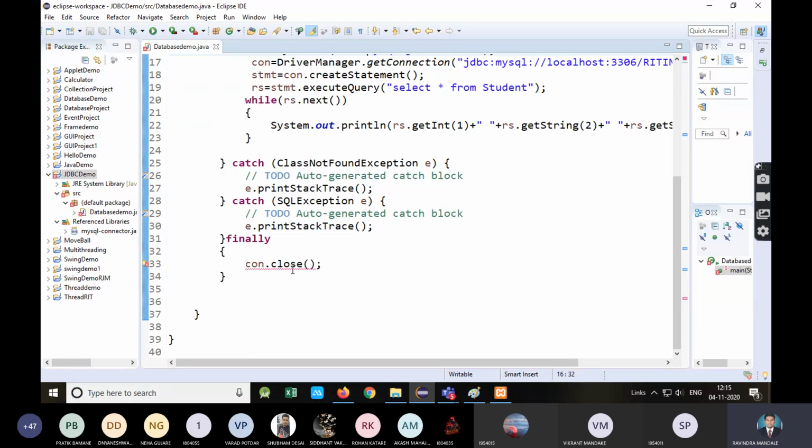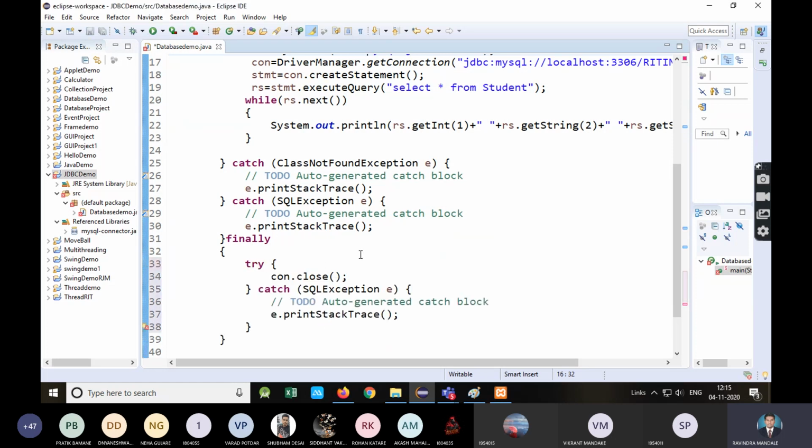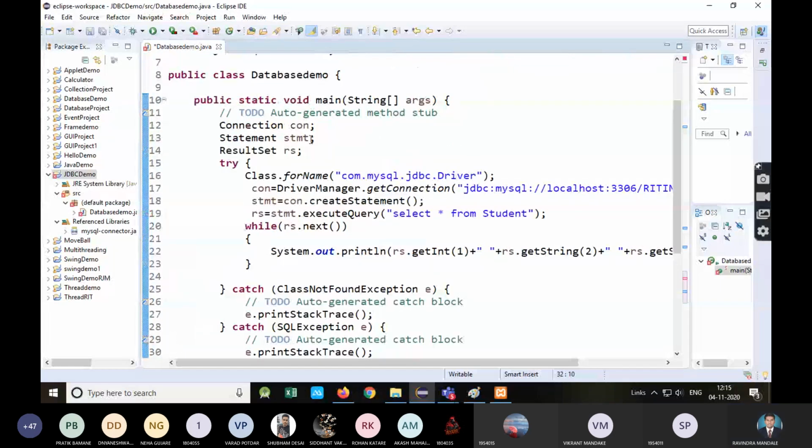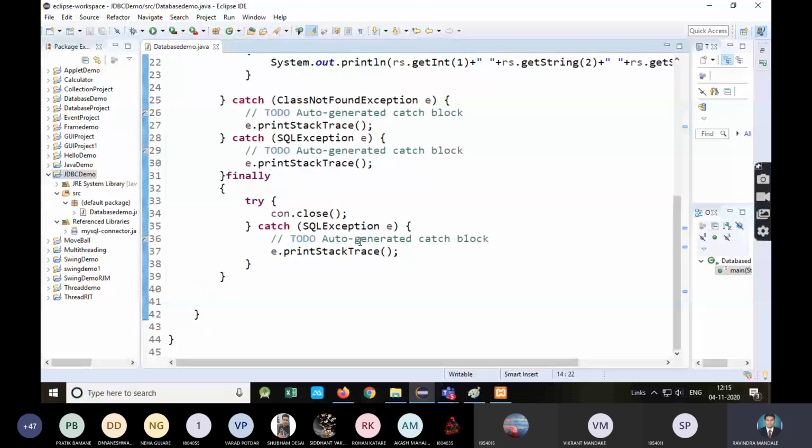Okay, now see, it is showing me that this is also risky code. Connection.close is also risky code. So what you need to do, again you need to add that in try catch. See, it may be possible that the finally block also may throw an exception. I will just initialize this with null, no problem.